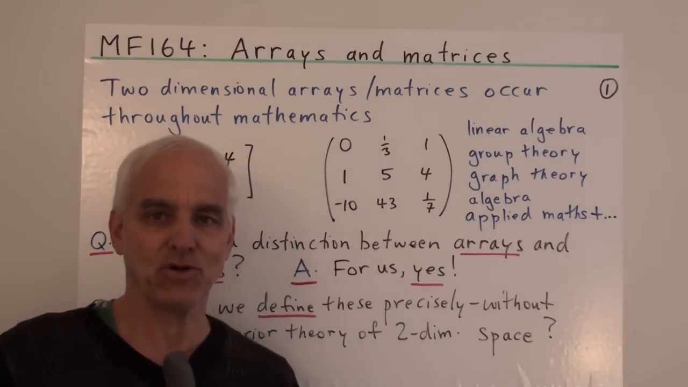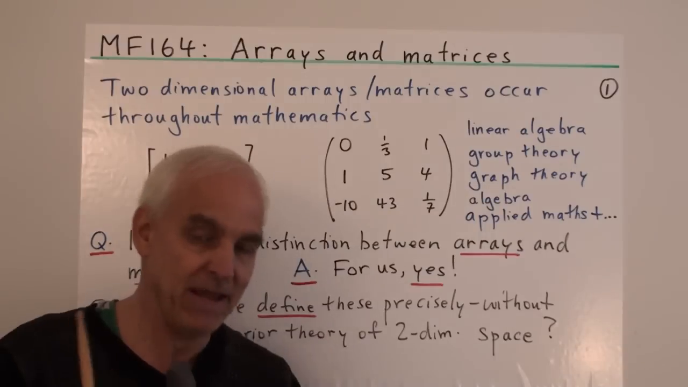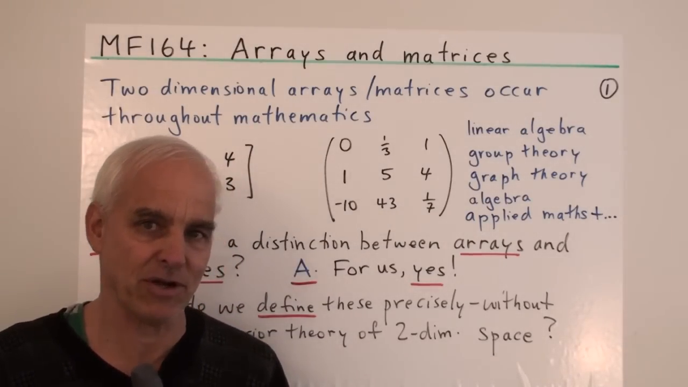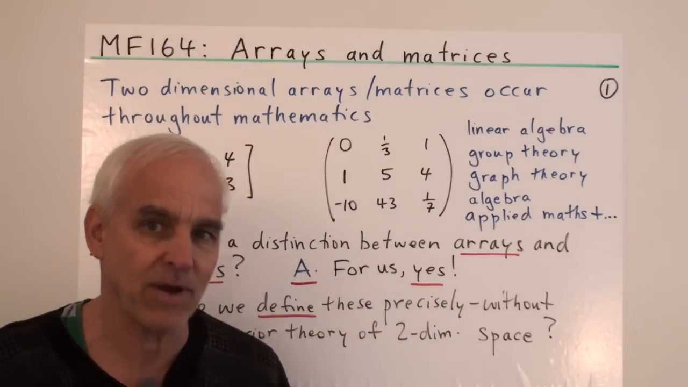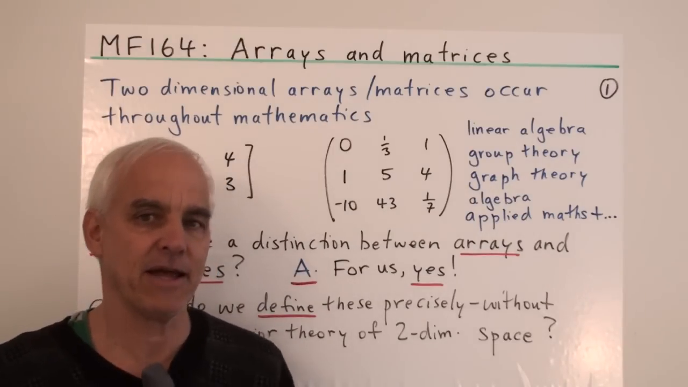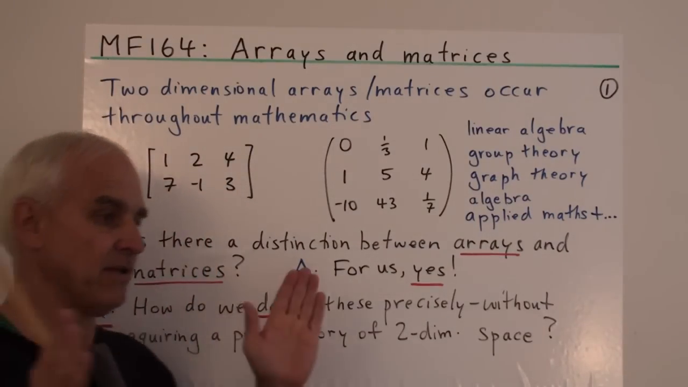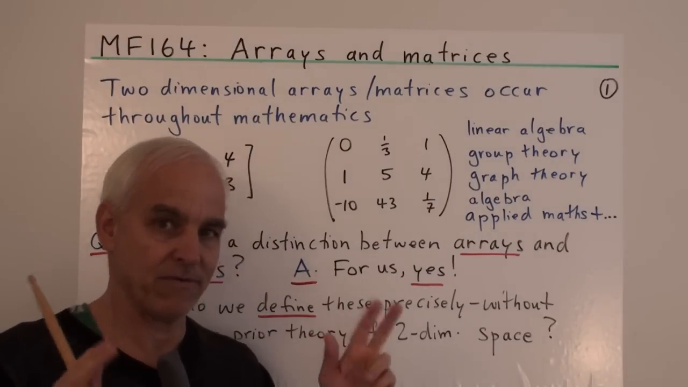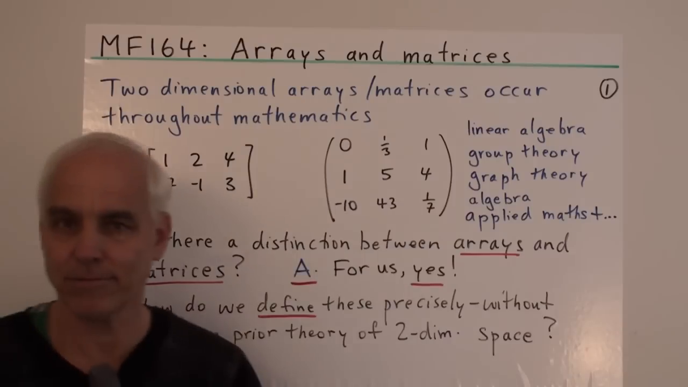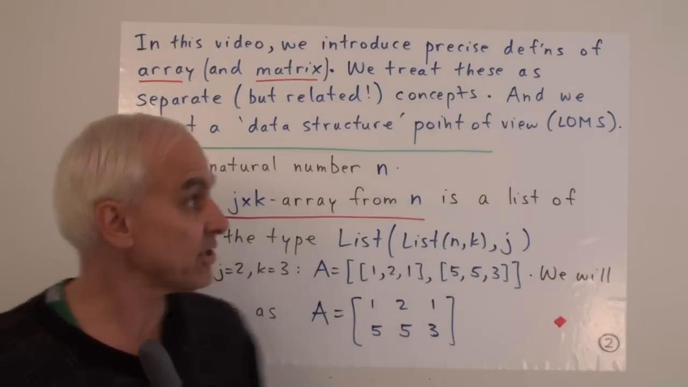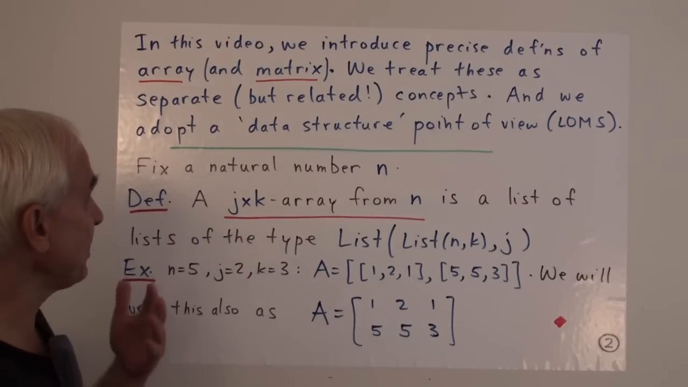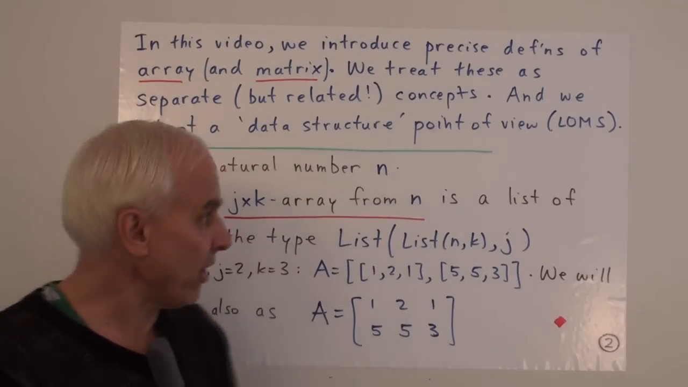Here's a foundational series of lectures. We want to pin down precisely what things are, not rest too much on our physical intuition. In fact, we'd like to not rest on our physical intuition at all. We'd like to say things so precisely that even a computer, which is completely devoid of any physical or visual intuition or understanding, can understand what we're talking about. In this video and the next, we are going to be giving precise definitions of array and matrix. And we're going to treat these as separate but closely related concepts.